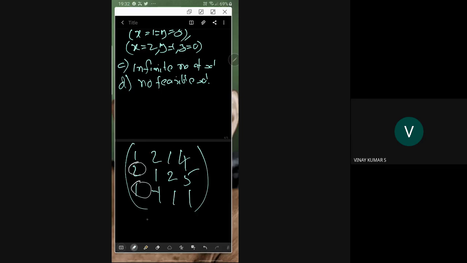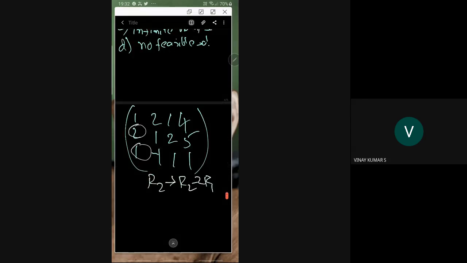What are the necessary operations here? R2 minus 2 R1, followed by R3 minus R1.